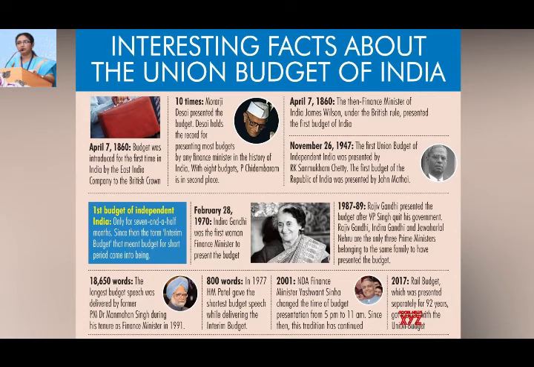Ten times Morarji Desai presented the budget. In 1860, the then Finance Minister of India, James Wilson, presented the first budget of India. The first Union Budget of India was presented by R.K. Shanmugam Chetty. On February 20, 1970, Indira Gandhi was the first woman Finance Minister to present the budget. During 1987 to 89, Rajiv Gandhi presented the budget after VP Singh quit his government.